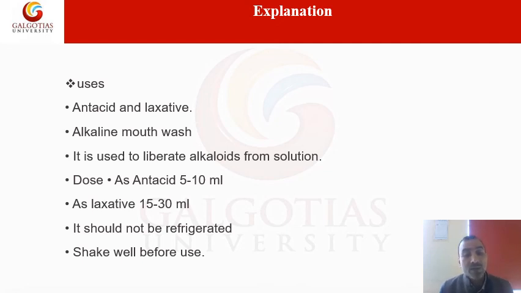It should not be refrigerated. Because it is a type of suspension, shake well properly before use. After that you can take this drug. So these are some uses of saline purgatives or magnesium hydroxide.